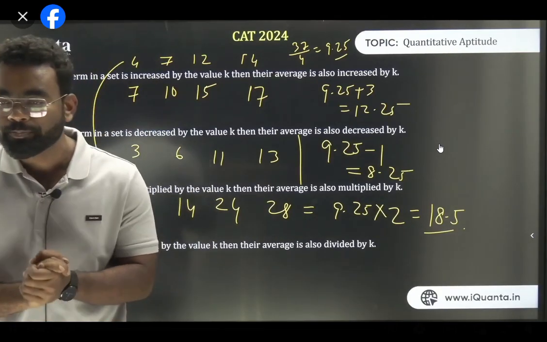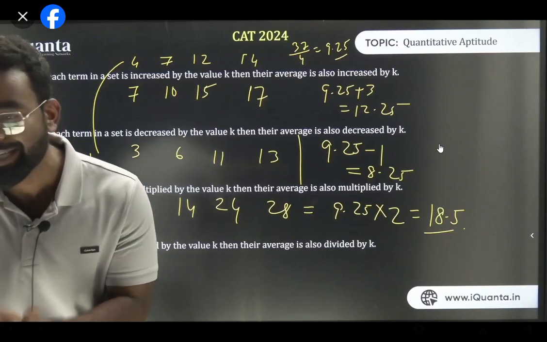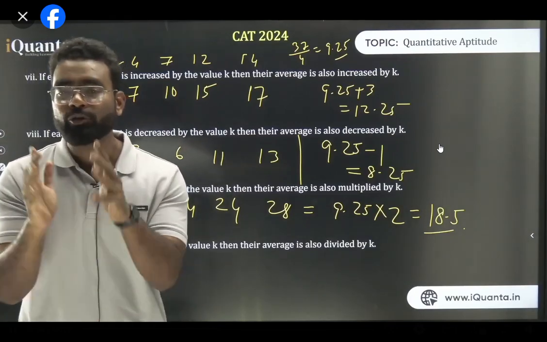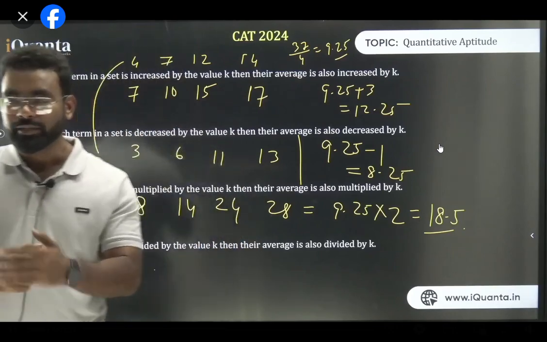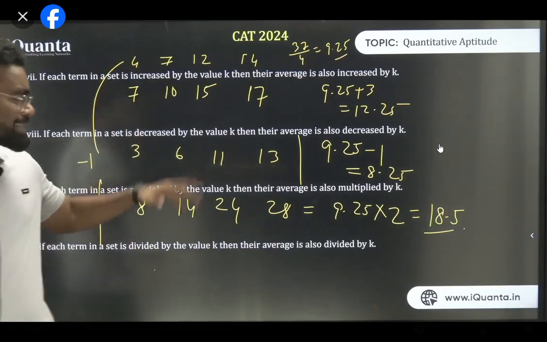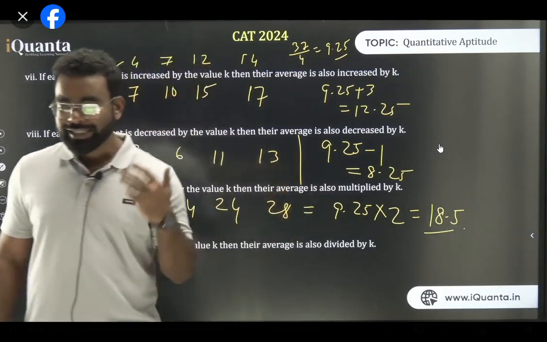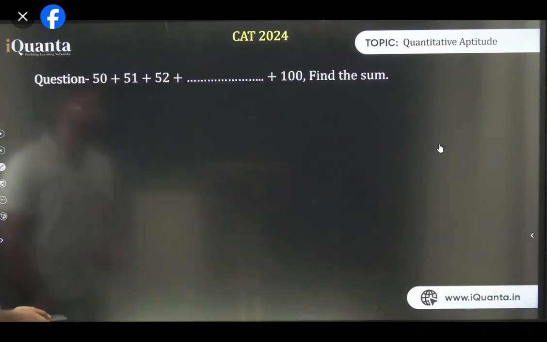So let's go for the next. Operations on terms will affect the average. Yes, in the same way. If you have to do it with everything, remember you have to do it with all the values. ऐसा नहीं कि दो values के लिए किया, तीन values के लिए नहीं किया. ऐसा नहीं होगा. सबके लिए करोगे तो average के लिए भी करना पड़ेगा. This is as clear as this. So these are all the basic understanding of average. Am I clear? So I'm just taking your time so that you understand everything very clearly. So let's go for the next.